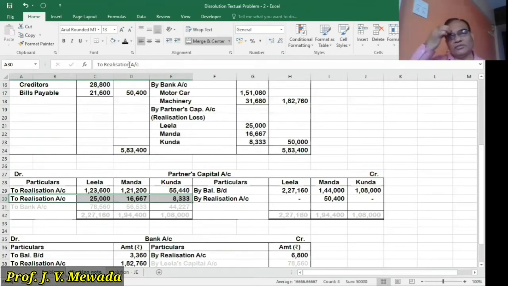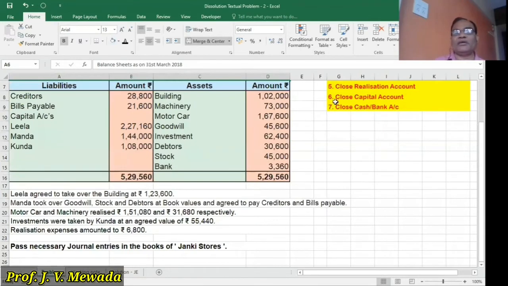So this realization loss is distributed to the partners, and we will be debiting the partners. On the debit side, to realization account, on the debit side to partners' capital accounts 25,000, 16,667 and 8,333. So we have completed that particular step, and now close the capital account.